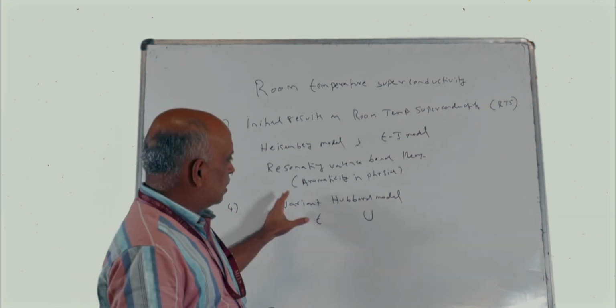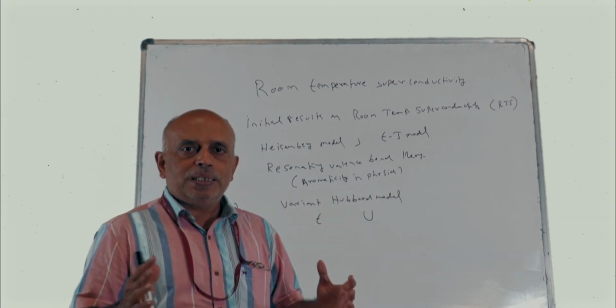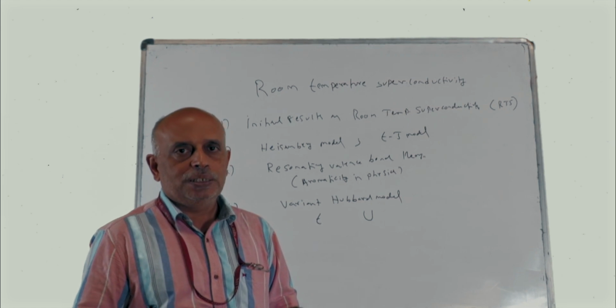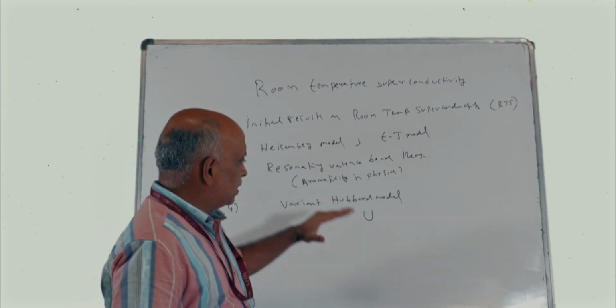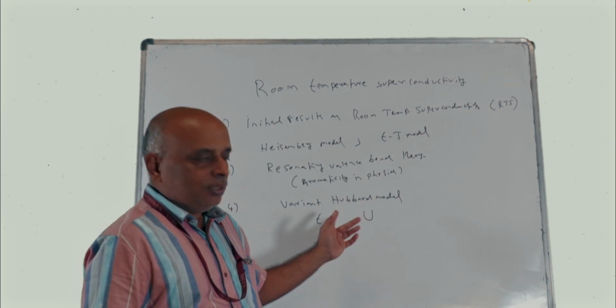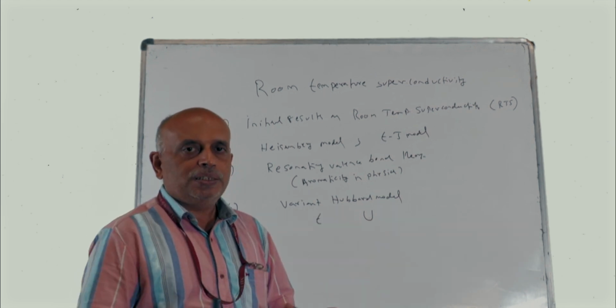That's why it is called a variant Hubbard model, and it can explain really a lot of new physics. This variant Hubbard model of Professor Bosco Emmanuel will also be discussed by me in the series of lectures.